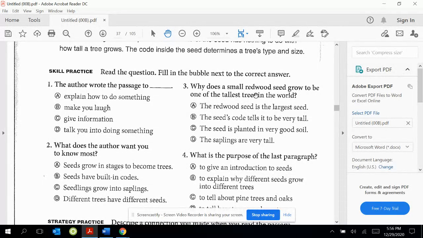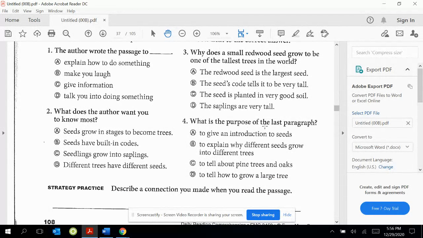Number 3, why does a small redwood seed grow to be one of the tallest trees in the world? A, the redwood seed is the largest seed. B, the seed's code tells it to be very tall. C, the seed is planted in very good soil. And D, the saplings are very tall.